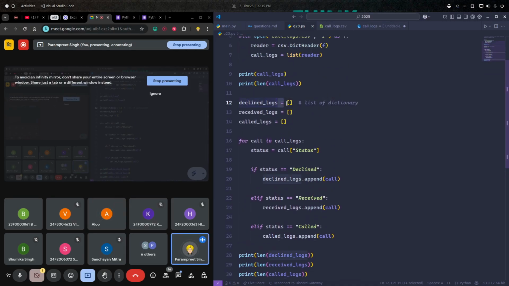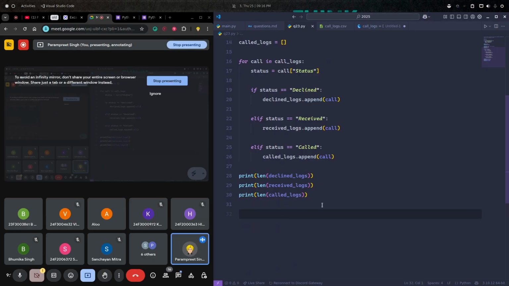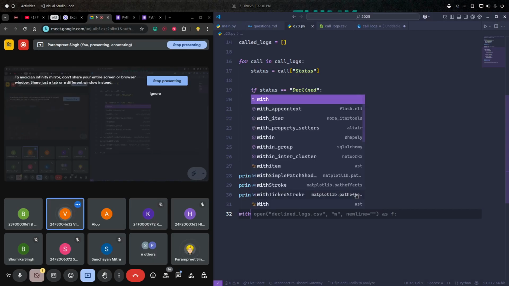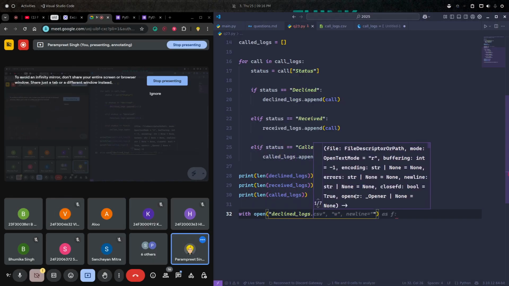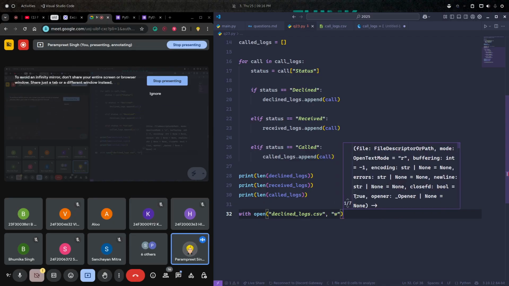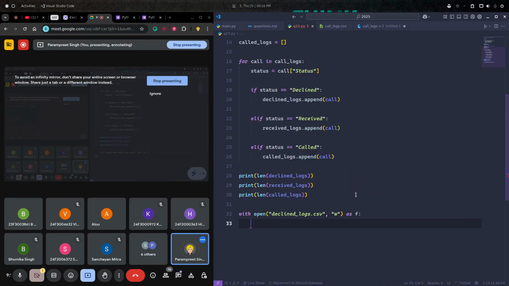Okay, let's say for decline logs I want to create a CSV file. How can I do so for decline logs? What would be the first step? We have to iterate over the decline logs. No, what would be the very first step? We have to open the file in writing mode. Yes, open decline logs dot csv in write mode as f.